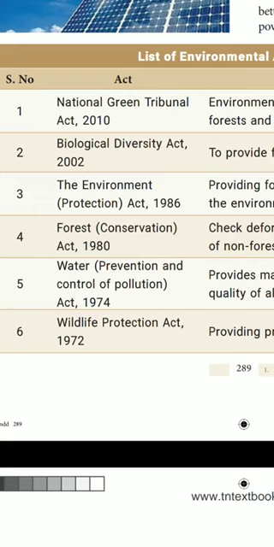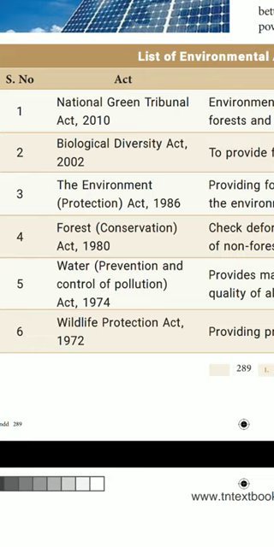The National Green Tribunal Act, 2010; the Biological Diversity Act, 2002; the Environment Protection Act, 1986; the Forest Conservation Act, 1980; the Water Prevention and Control of Pollution Act, 1974; and the Wildlife Protection Act, 1972.